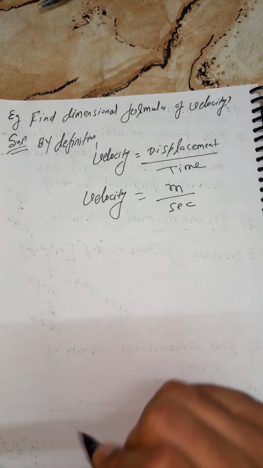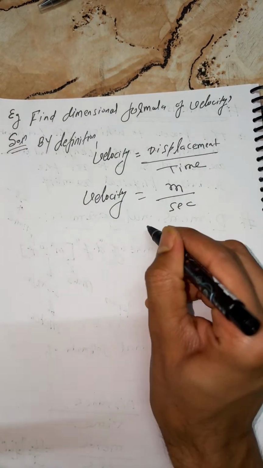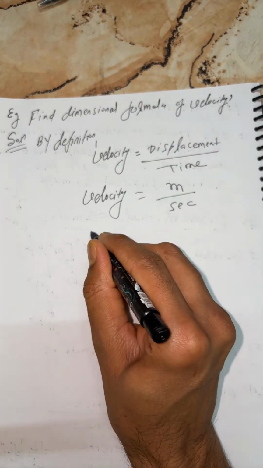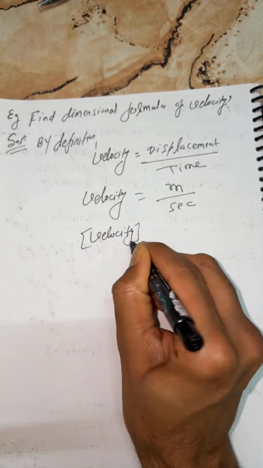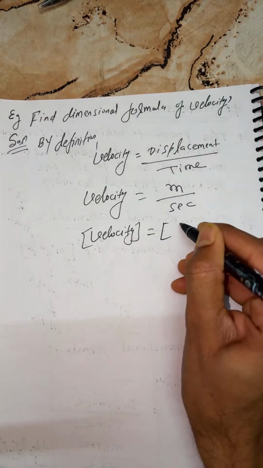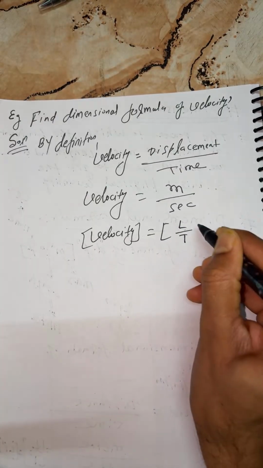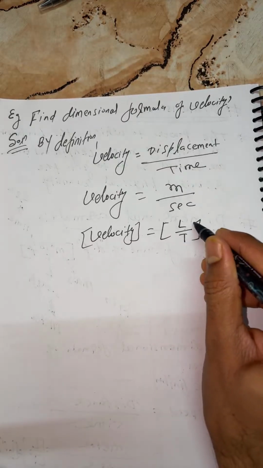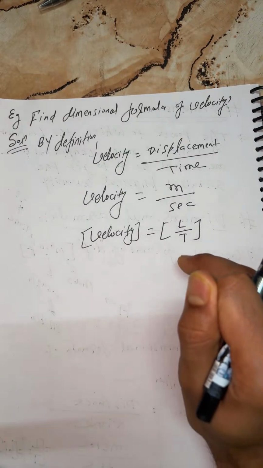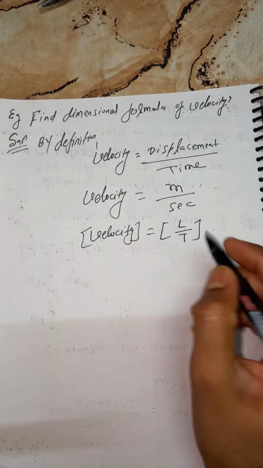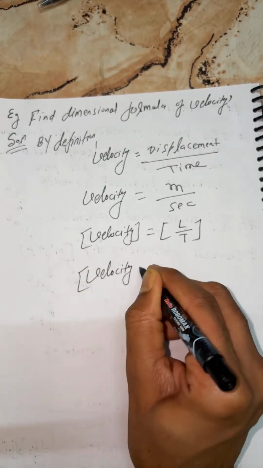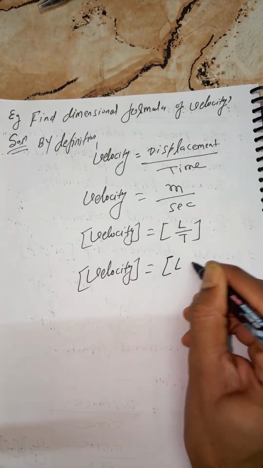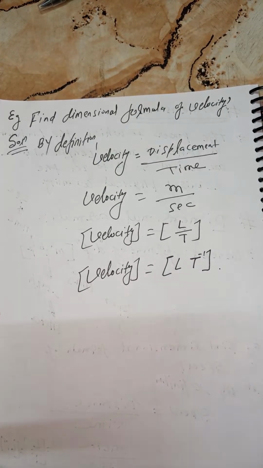This is a unit, not a dimension, but keep in mind, my dear, dimensions are always in terms of M, L, T. So for velocity, we can write L upon T. If T goes up, from denominator to numerator, we can write velocity is equal to L T minus 1.